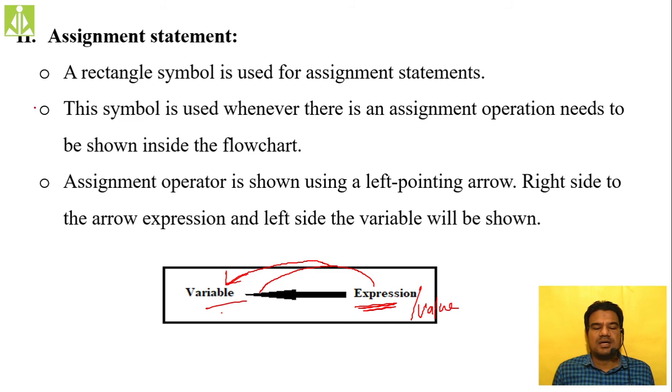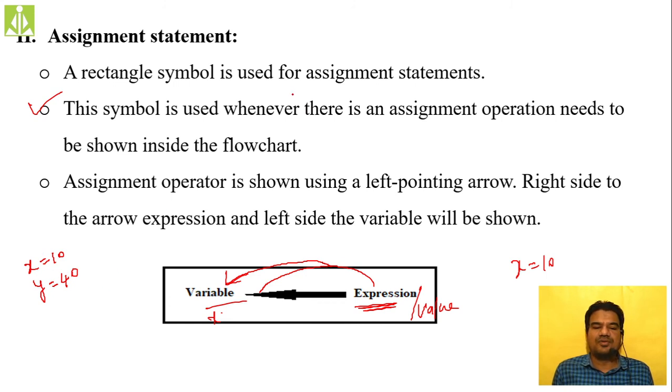Whenever an assignment operation needs to be shown inside the flow chart, we use assignment statements. The assignment operator is shown using a left pointing arrow. Generally in mathematics, how should we show an assignment, like x equals some 10? So x equals 10 and y equals 40. We do the same thing in a flow chart.